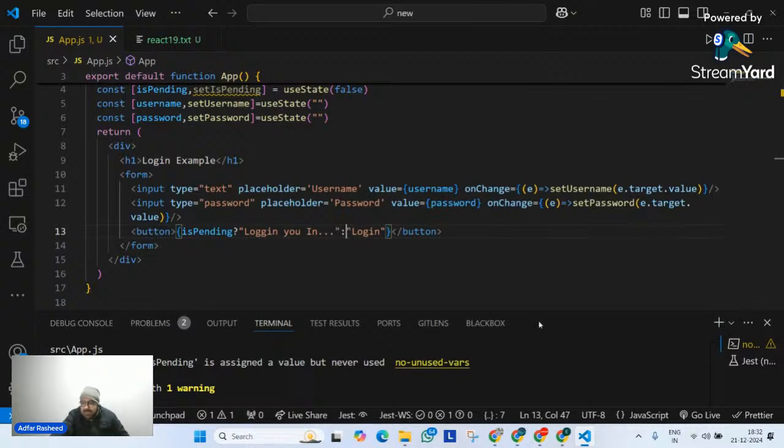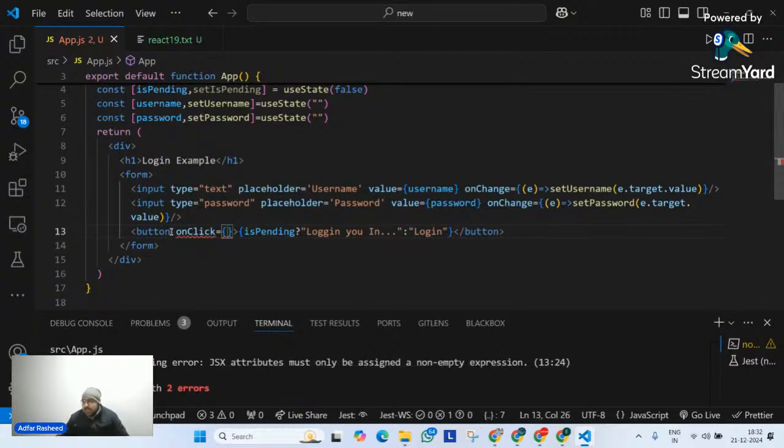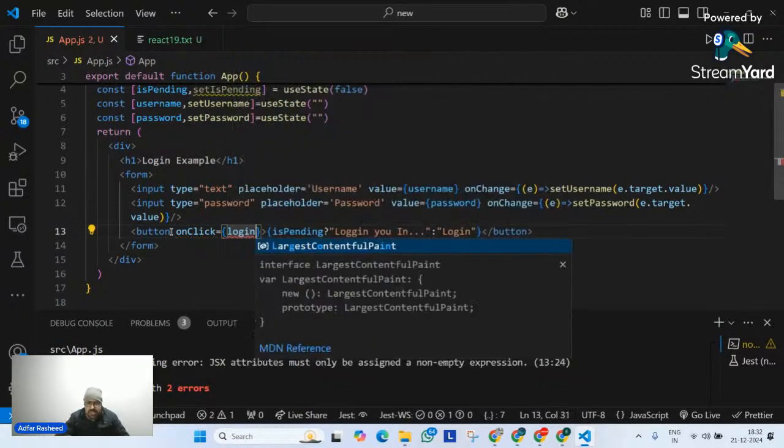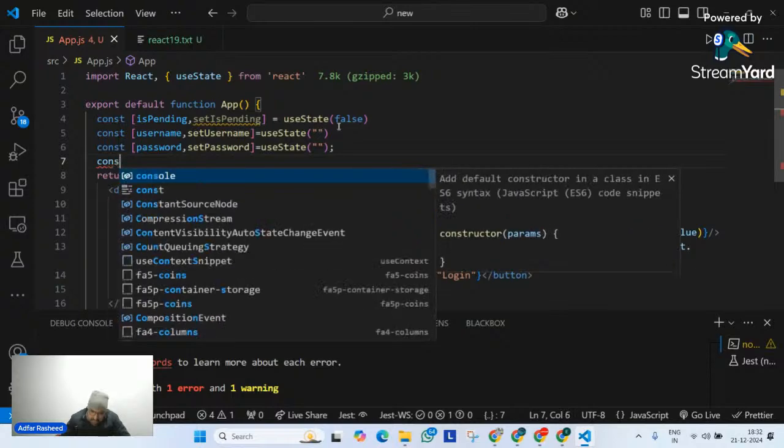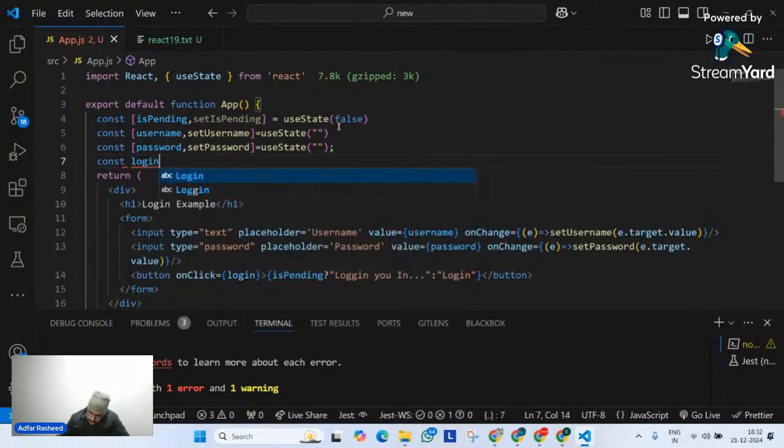So over here, I will simply tell it on click. Whenever I click on this particular button, at that point of time, simply call a function. Let me name that function as login, and let's even define the function login that we actually have. So let me define the logic for it, in which I will try to put some timer or give it some delay. So constant login, let me define it like this.